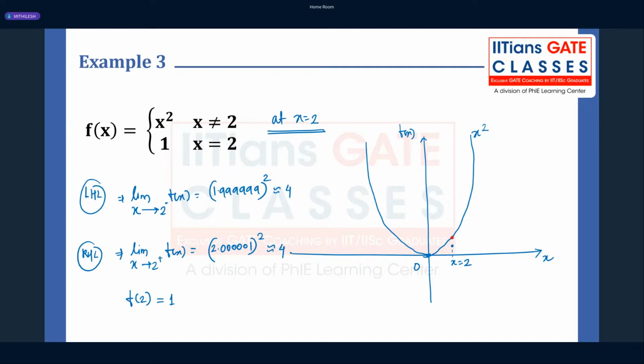Hence, it is a discontinuous function at point 2. Anyone have any doubt in this? Is it clear now why this additional requirement is being added to define the continuity?